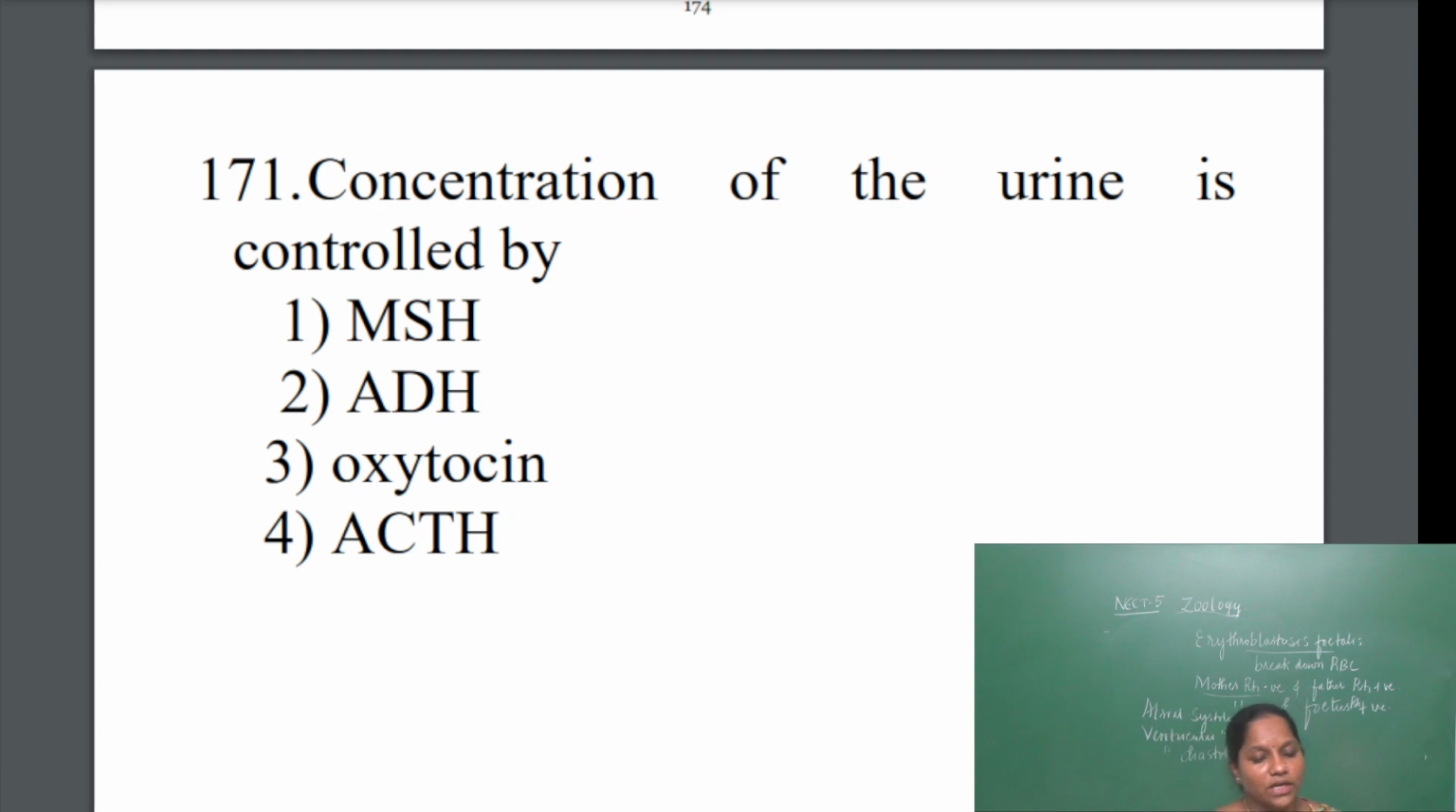Concentration of urine is controlled by which hormone, they are asking. The concentration of urine is controlled by the hormone called ADH, antidiuretic hormone. MSH is melanocyte stimulating hormone. Oxytocin hormone is responsible for parturition. ACTH, adrenocorticotropic hormone, is responsible for cortisol. So the answer will be ADH.